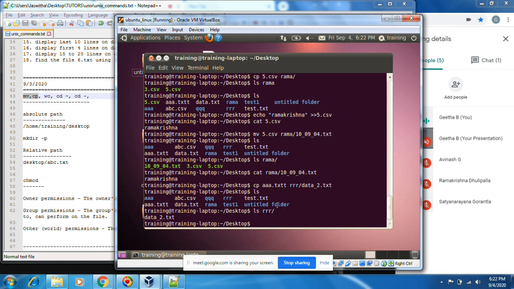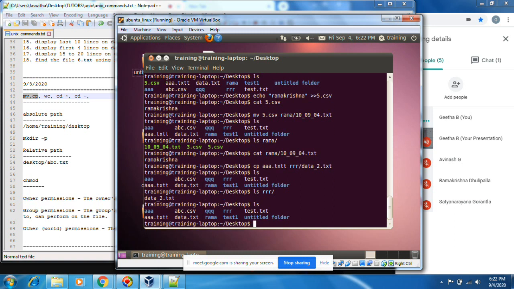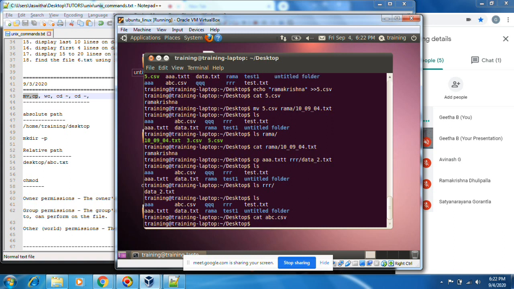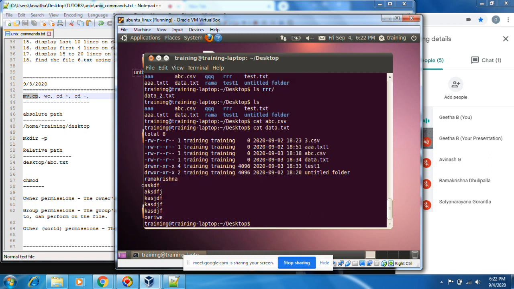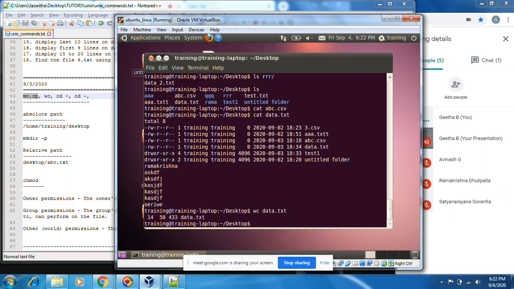Okay, let's take some file abc.csv. Nothing is there. cat data.txt. Okay, we have some data here. Okay, now I try wc data.txt. You see, number of lines, 14 lines are there. Number of words, 58 words are there. Word means this is a word.